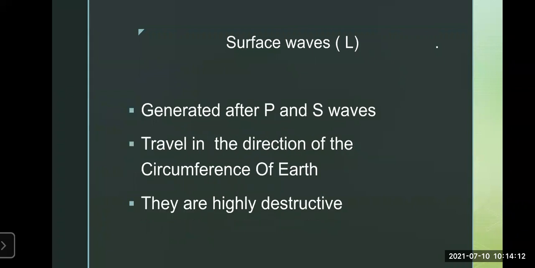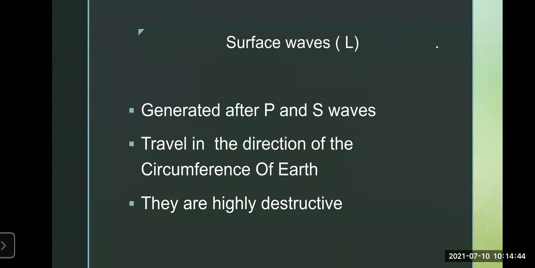Now let's move to the other waves, which are called surface waves. These surface waves are also called L waves. Unlike P waves and S waves, it is not called an S wave, because that starts with S. It is called an L wave. So these are the surface waves. Now, what are these surface waves? These are generated after the P and S waves reach the epicenter.